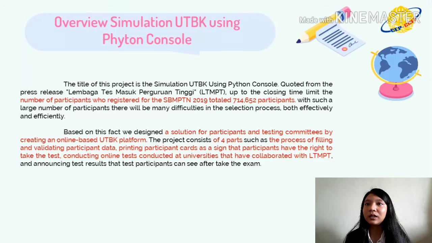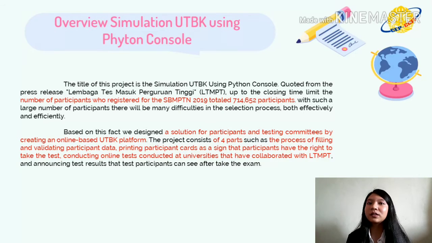and efficiently. For example, if we do a paper test, a lot of paper waste builds up after the test ends, and the risk of unreliable answer sheets also becomes a problem with using paper to do the test. Based on this fact, we designed a solution for participants and testing committees by creating an online-based UTBK platform.